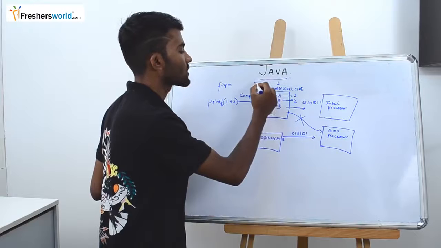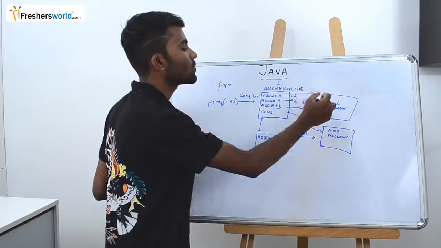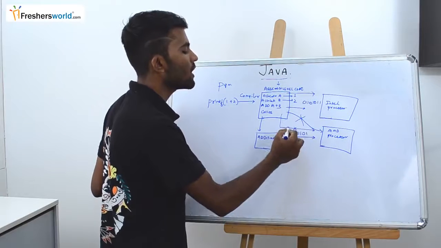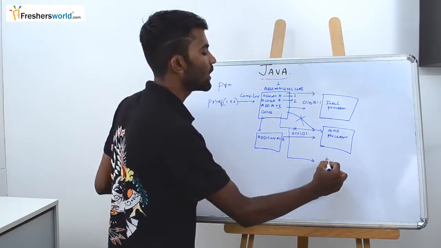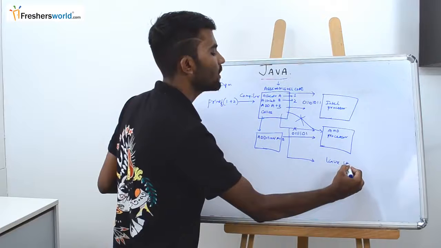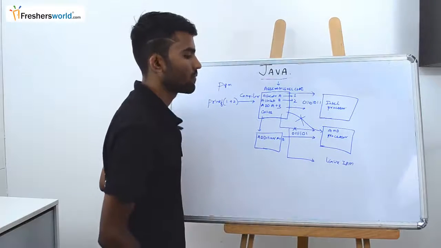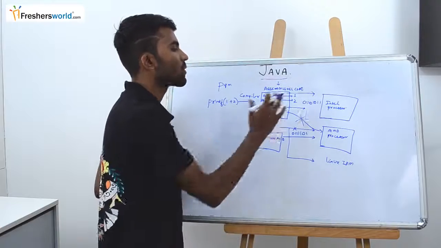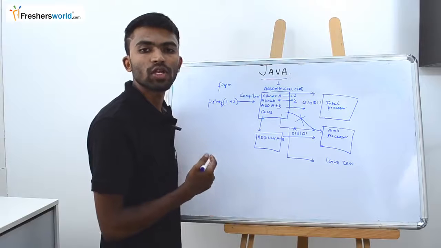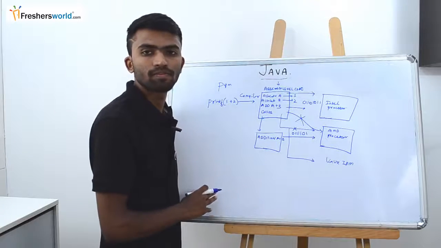Now if I have this assembly level code and I give it to an Intel processor, this will work. If I give this same code to the AMD processor, it will not work. Again, if I give this to the Linux operating system with probably an IBM processor, it might not work. This was the problem before the language Java. When they introduced a new programming language, something known as Java, we came out of this problem.